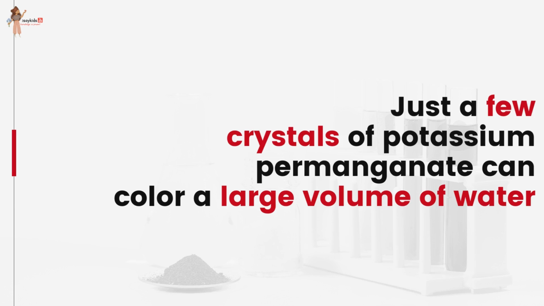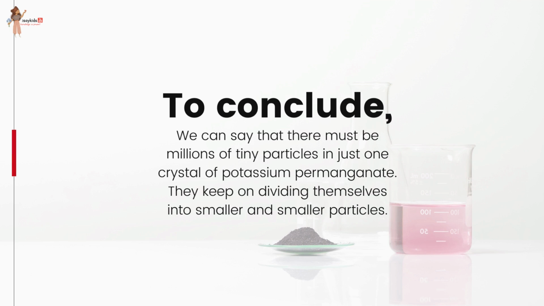This experiment shows that just a few crystals of potassium permanganate can color a large volume of water. So, we conclude that there must be millions of tiny particles in just one crystal of potassium permanganate, which keep on dividing themselves into smaller and smaller particles.